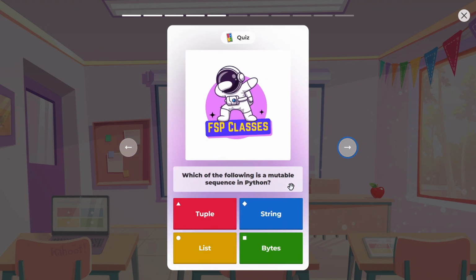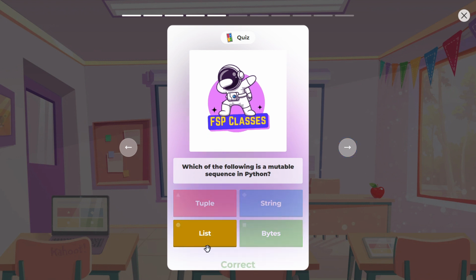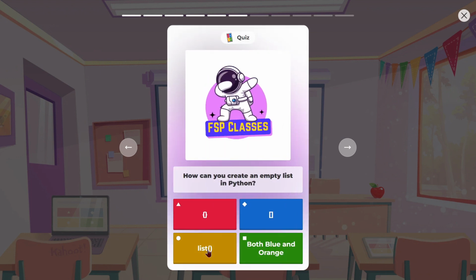Which of the following is a mutable sequence in Python? List, sir. Okay, list is a mutable sequence. Mutable means which can change or modify values. Okay, good. How can you create an empty list in Python? Both blue and orange. Yes, both the square brackets and the list function we can use. Okay, good. Which method converts an iterable into a list?